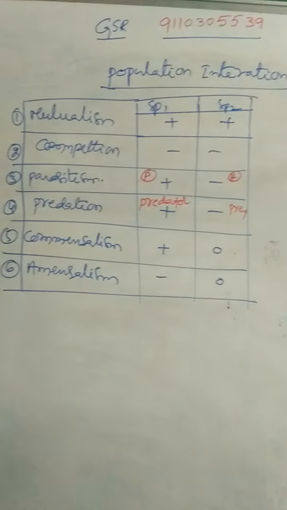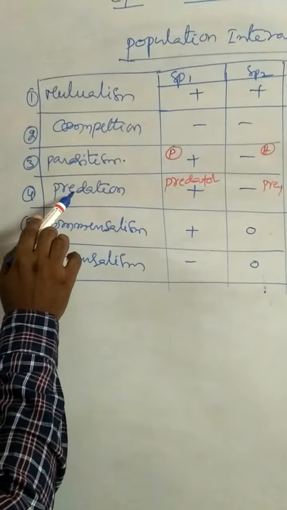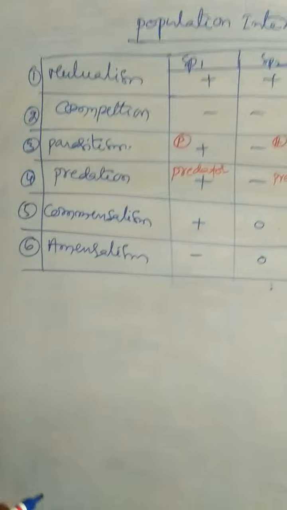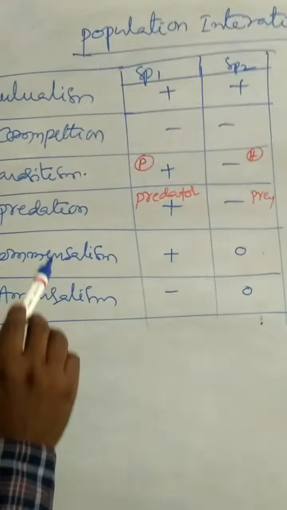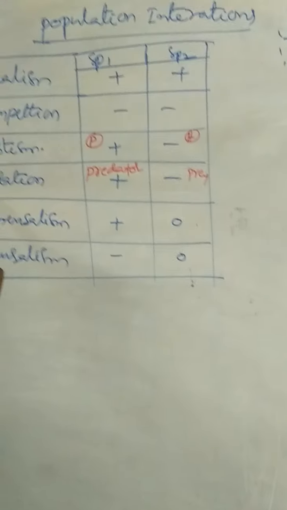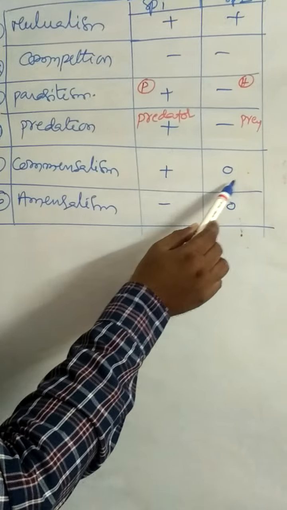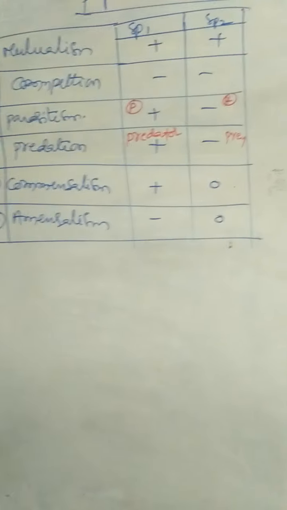population interactions. There are 6 types of population interactions: mutualism, competition, parasitism, predation, commensalism, and the last one, amensalism. Among these, in mutualism both partners get benefited. Competition, both partners get harmed. Parasitism, one partner gets benefited, the other harmed. Predation, also one partner gets benefited, the other harmed. Commensalism, one partner gets benefited, the other neither benefited nor harmed. Amensalism, one partner gets harmed, the other neither benefited nor harmed.